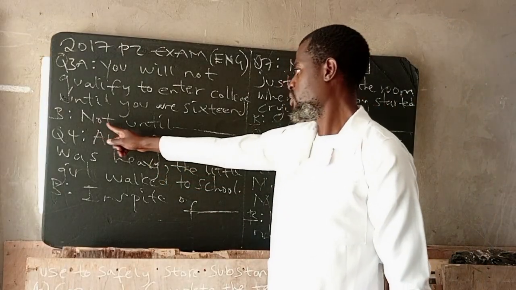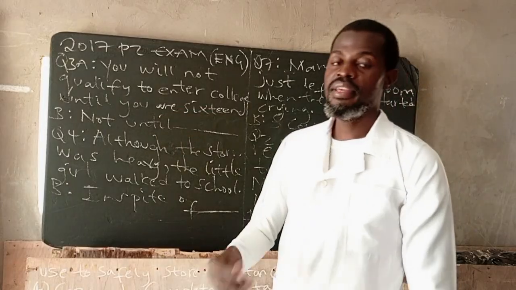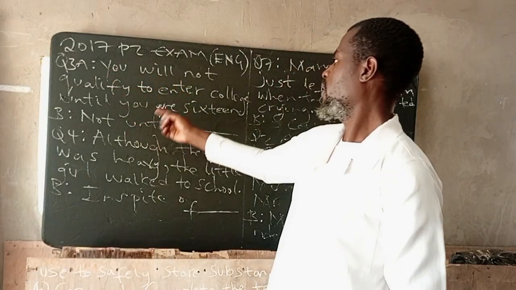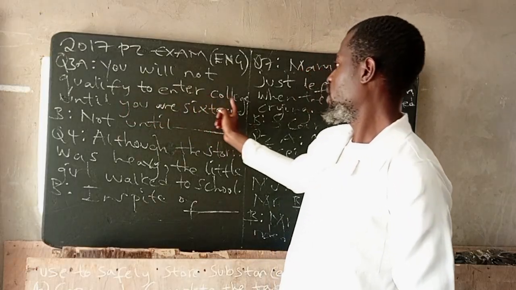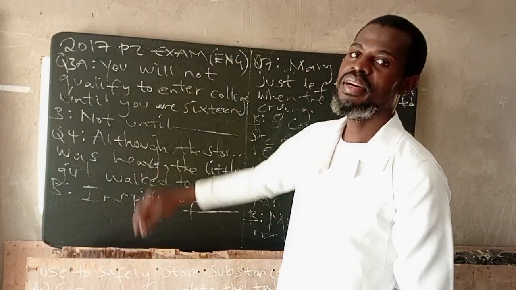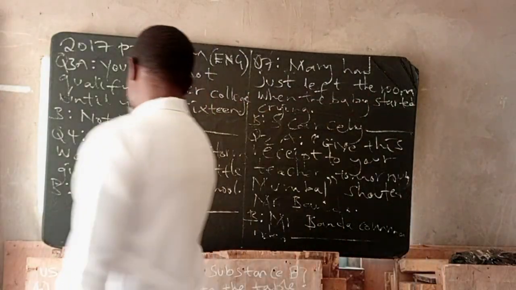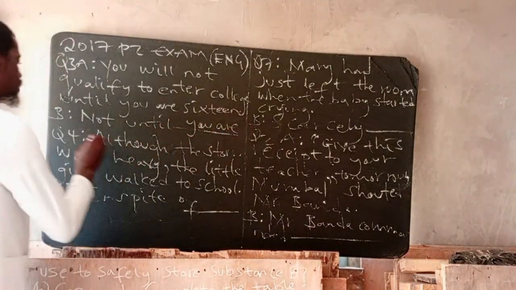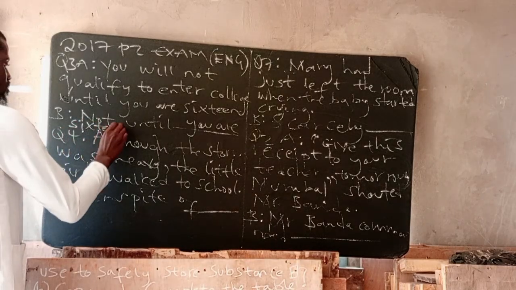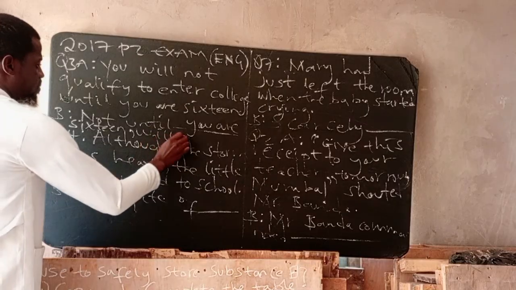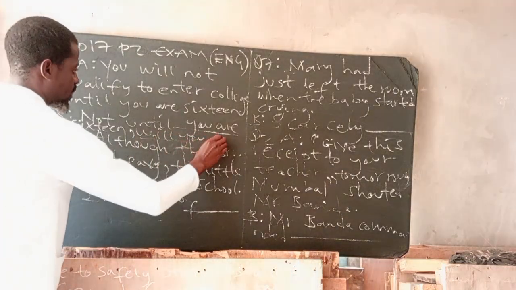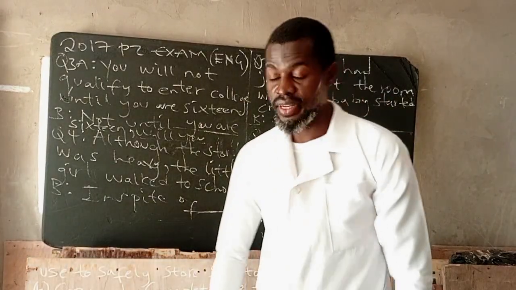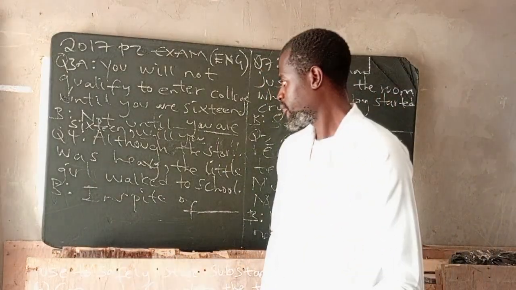Because they are starting with not, we use what is called the inversion structure. I've been explaining this, meaning start with the auxiliary verb first before the subject you. So the answer will be will you qualify to enter college? Not is as it appeared because it's already here. It's as simple as drinking water. So: not until you are 16, will you, remember please guys, don't forget, I've even underlined, will you qualify to enter college?